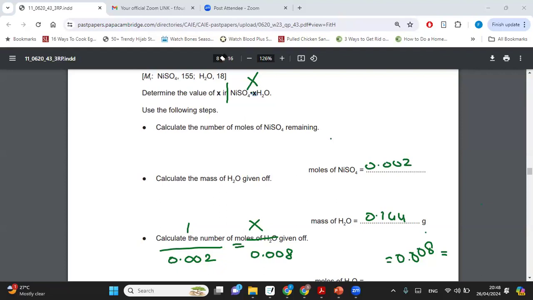So we are going to go ahead and do 0.008 divided by 0.002, and you guys are all correct. It is going to be 4. So how many water molecules do we have? With 1 nickel sulfate, we will have 4 moles of, or 4 molecules of water. And that is how we are going to be solving these questions.